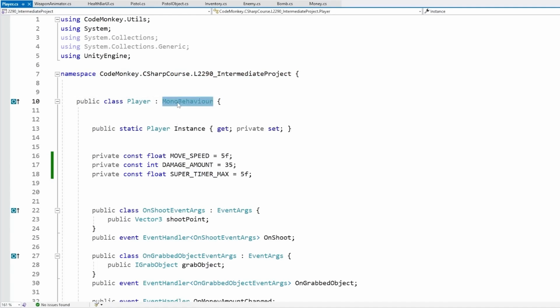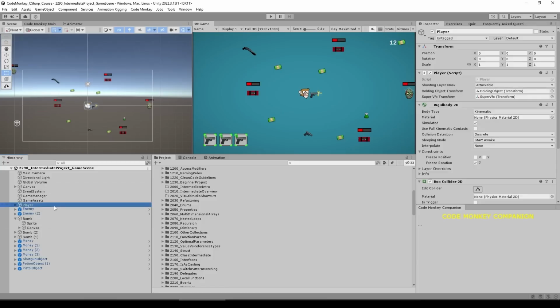Then by the way, the MonoBehaviour over here. Here we are seeing an instance of inheritance, and MonoBehaviour is really just a base Unity class. Basically, if you want to attach any script as a component in Unity. So for example, over here, if I select the player object and I look in it, yep, it has the player script attached to it. So in order to attach a script onto a game object, it needs to inherit from that class.